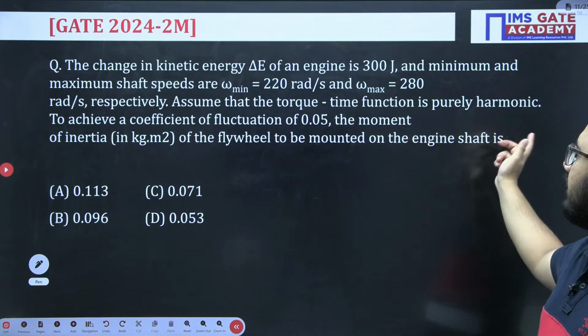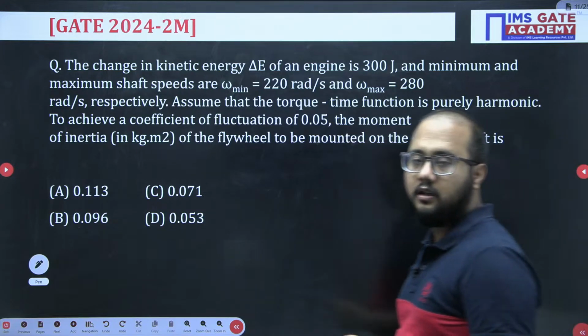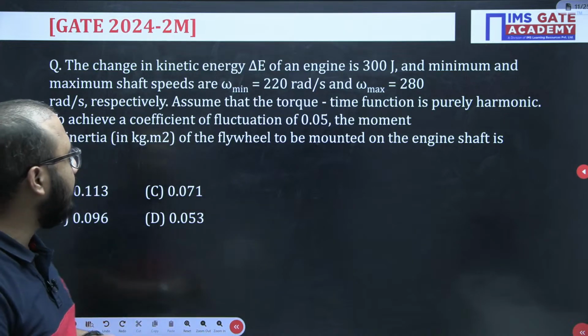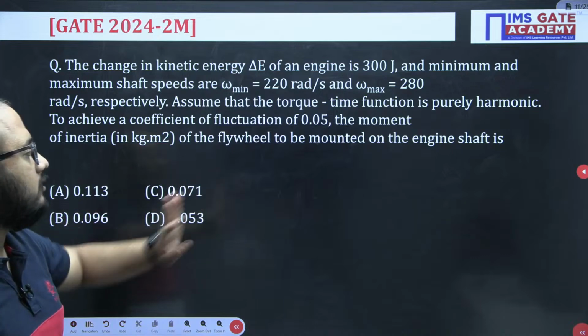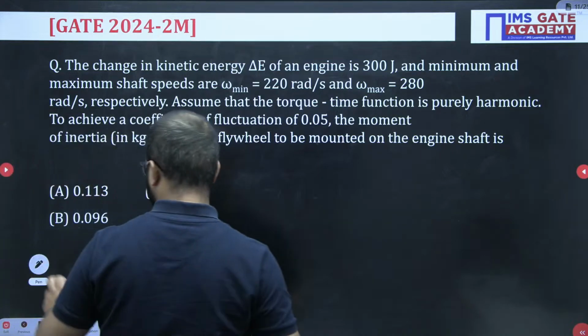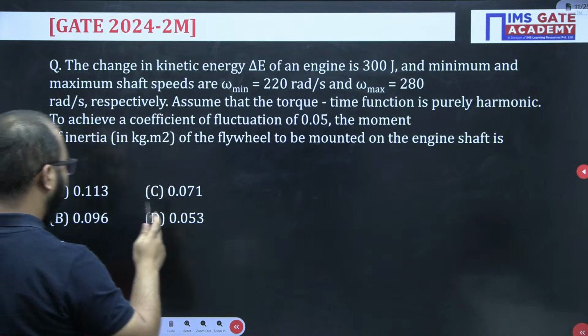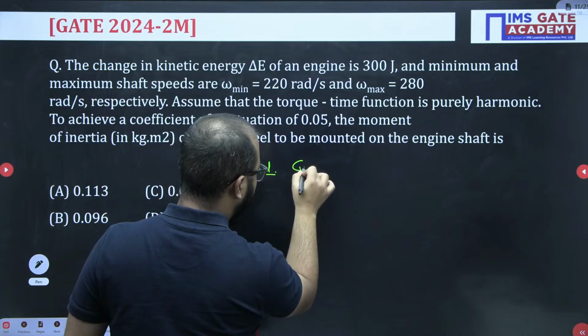Assume that the torque time function is purely harmonic to achieve a coefficient of fluctuation 0.05. Directly Cs value they have given. The moment of inertia of the flywheel to be mounted on the engine shaft is, again we will go to the basic formula of delta E. First of all, given data we will write here.